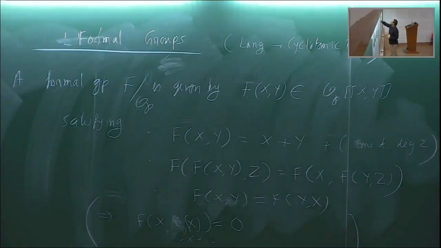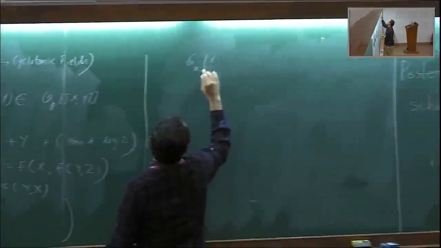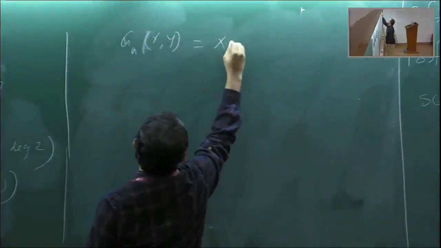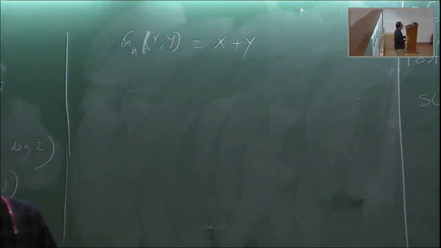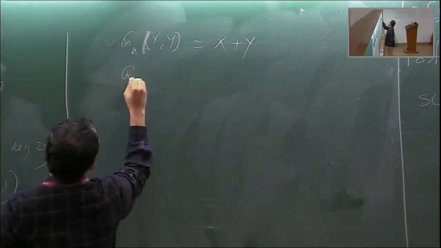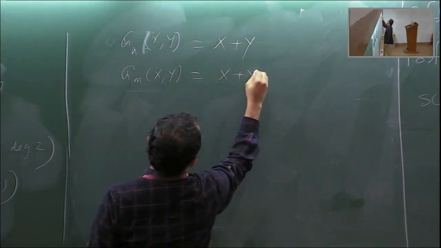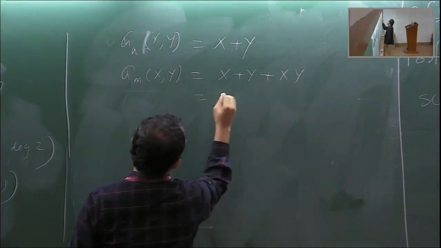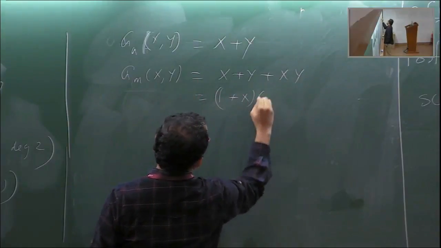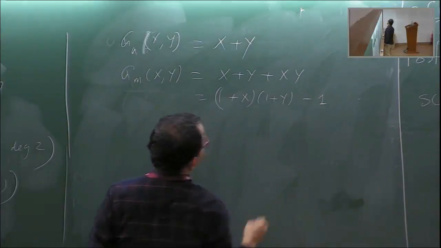Let me give some examples of formal groups, because some of the groups that we keep working with, we can also put them in this language. Like for example, the additive group. I think Sujata also mentioned this. So what is G_a(X,Y)? We just take x plus y. So this itself is the formal additive group. Or the multiplicative group. In the formal setting, we write it like x plus y plus xy. It's like (1 plus x)(1 plus y) minus 1.